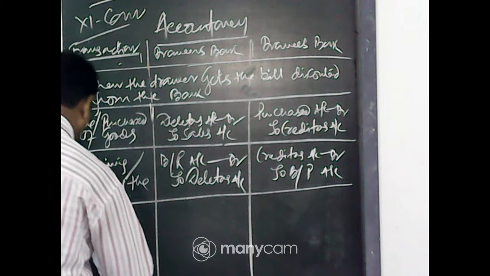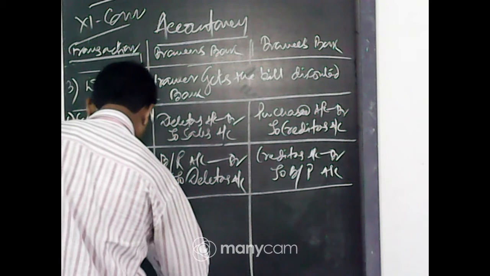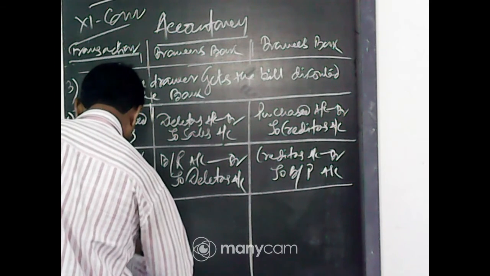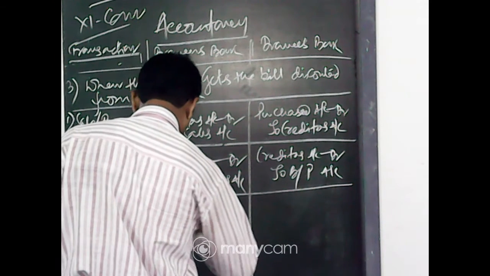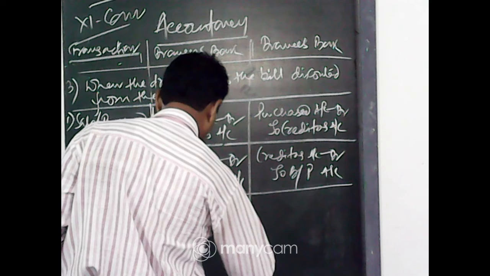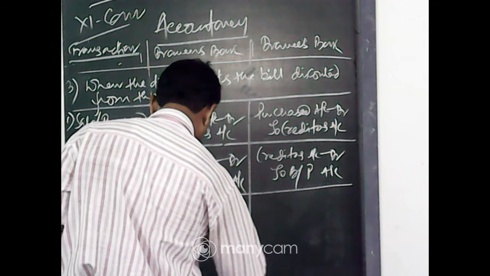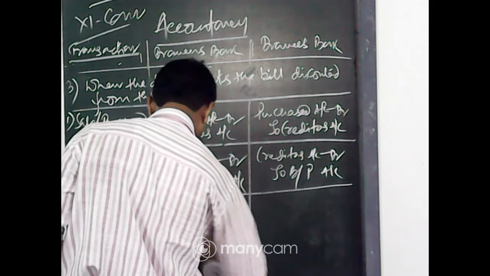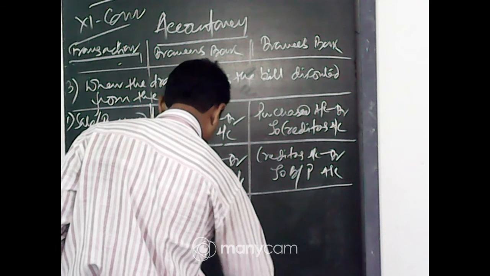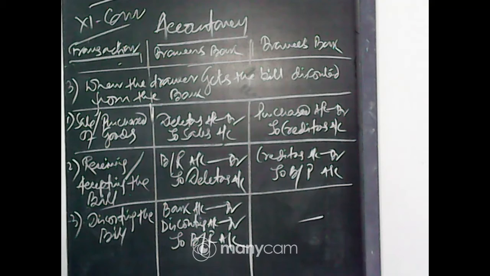Number 3, discounting the bill: bank account debit, discount account debit to bills receivable account. Okay.